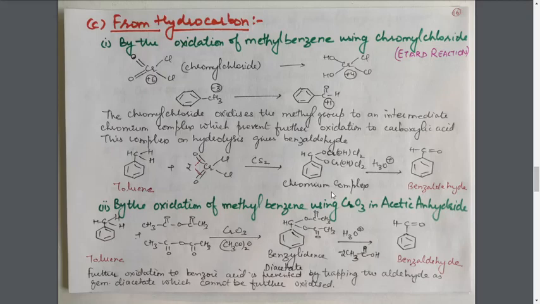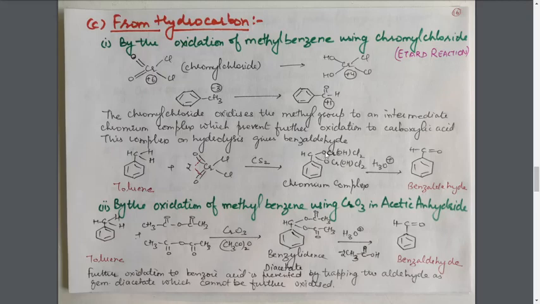It is separated from the reaction mixture, and then it is hydrolyzed with water in the presence of an acid, that is H3O positive, meaning dilute acid. So how will the hydrolysis take place? During the hydrolysis, these bonds are broken. Here 2 bonds are broken, and the water will also break its 2 bonds.